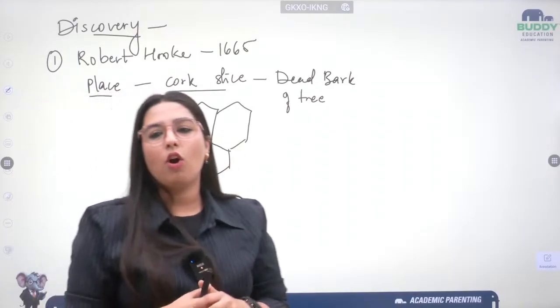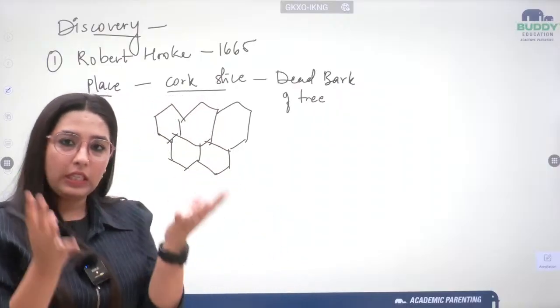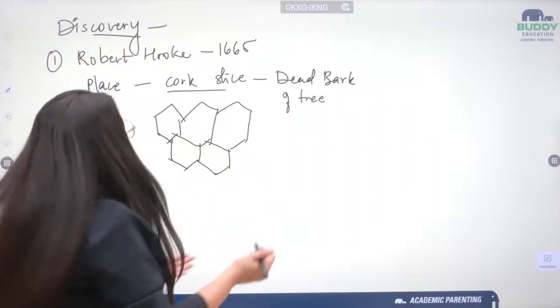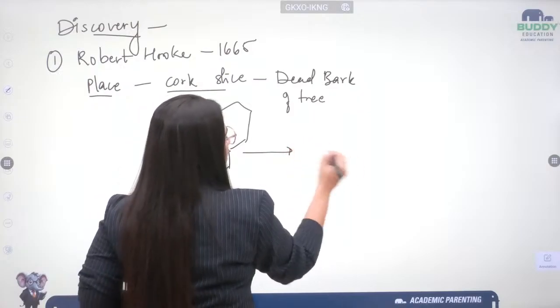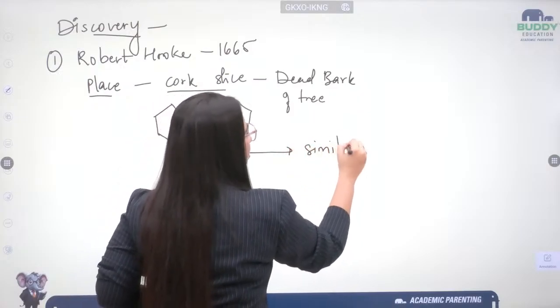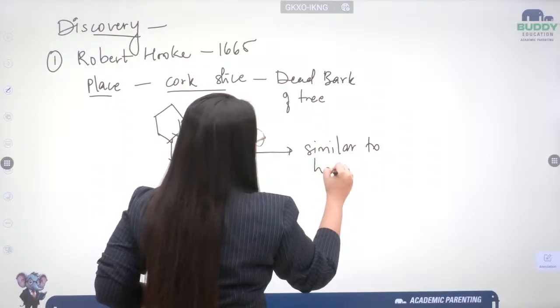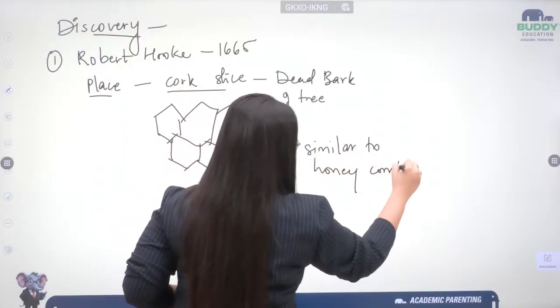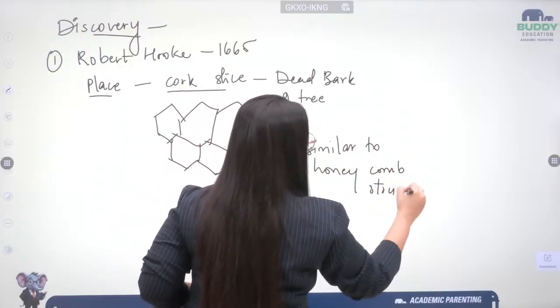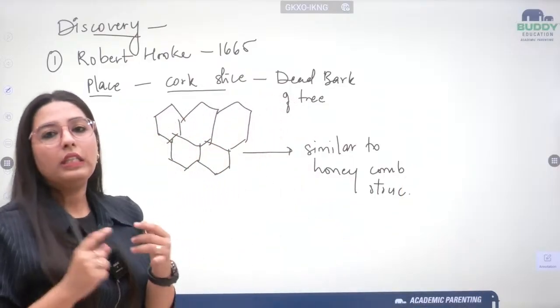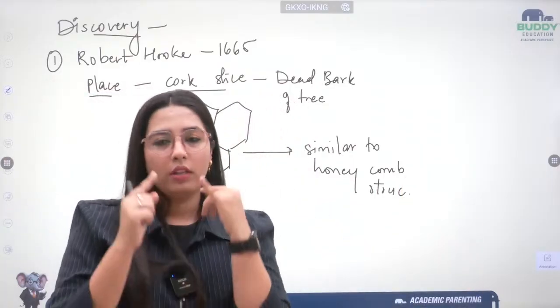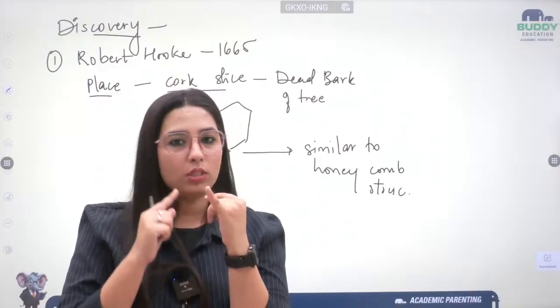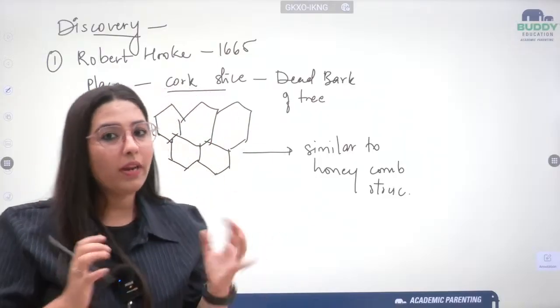So what he observed were shapes like this, hexagonal, similar to a honeycomb structure, but these were empty, hollow, small compartments or small room-like structures.